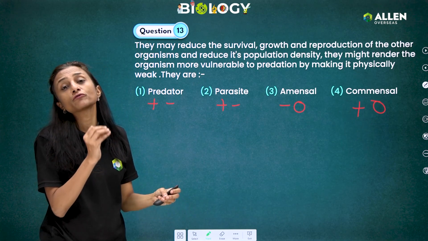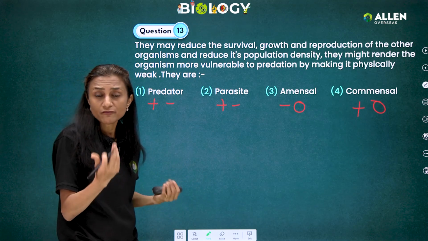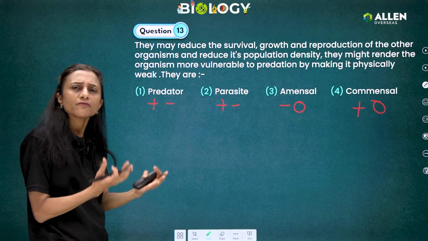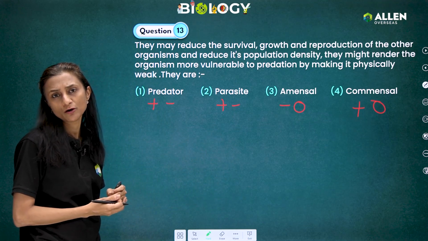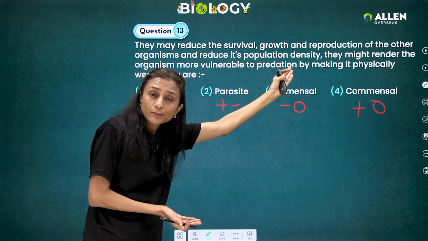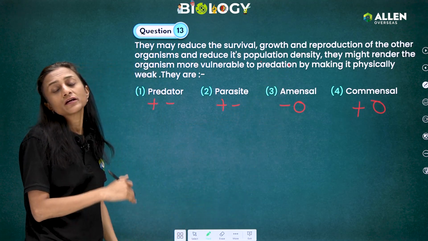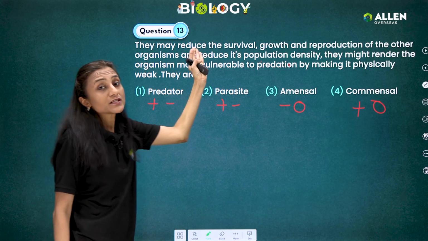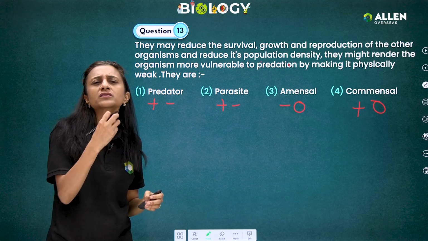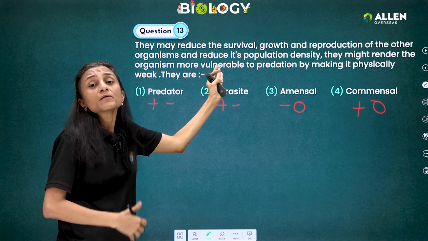Why? Because for food and lodging it is dependent; you can say free lodging and food is a service provided by the host to the parasite. Therefore, we can say that in a way it is always harmful for that host. So it may reduce the survival, growth and reproduction. If reproduction of the host is affected, then its numbers will decrease gradually with time and reduce its population density. And with time, when the parasite is continuously taking nutrition from the host, it may happen that the host will become more weak.